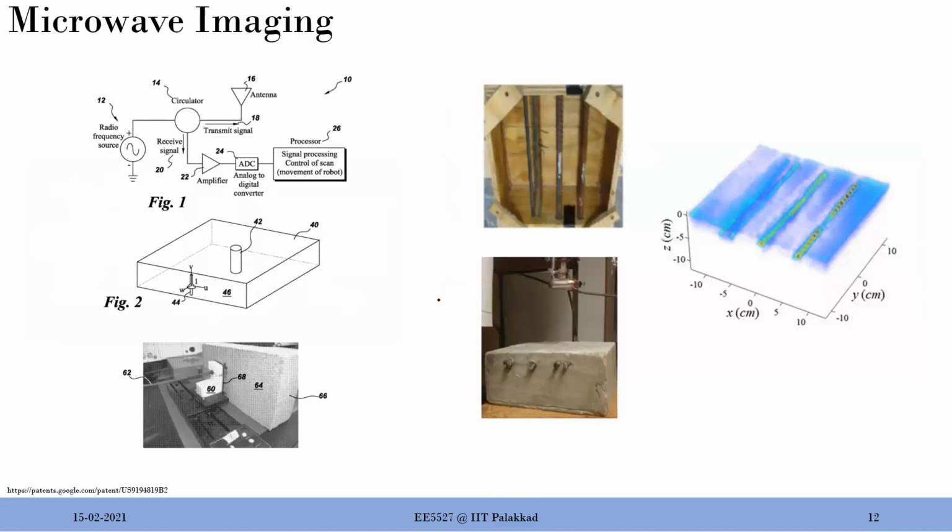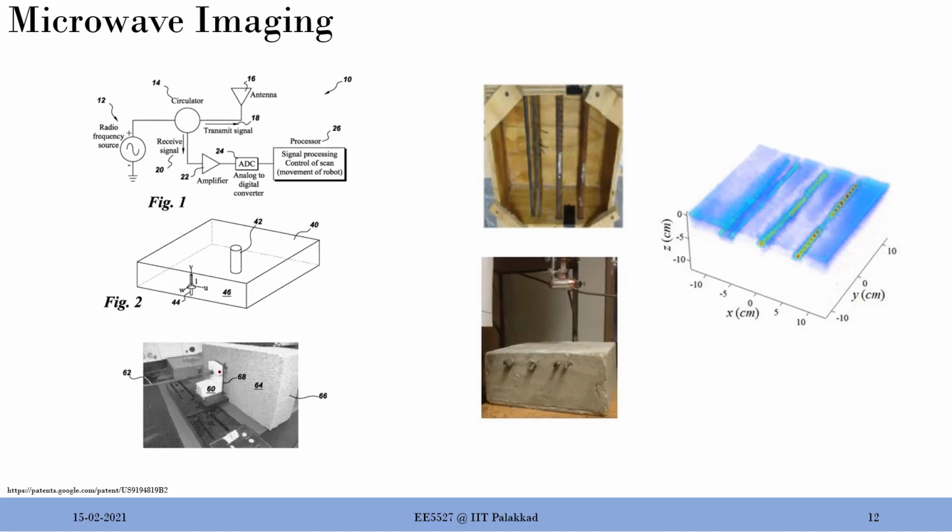Microwave imaging is another very popular area nowadays, because it can see through what we can't see. For example, the concrete rebars in our buildings and bridges get corroded because they are constantly exposed to rain and water. They are made out of carbon steel or iron materials, which may get corroded after a long period of time. But we can't see that. We can't really open up the bridge and look all the time. We can't open up pipelines all the time to see the corrosion inside. So how do you do that? You have to come up with non-invasive ways to do it, right?